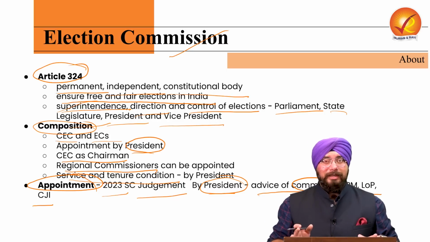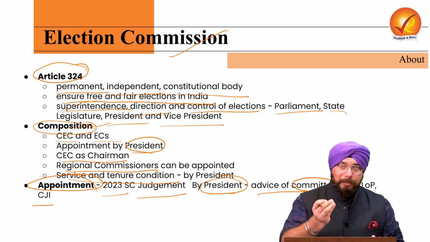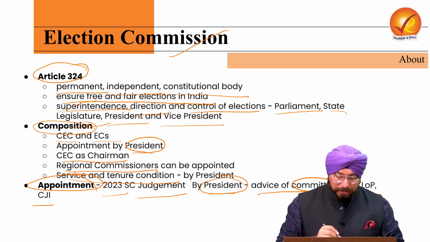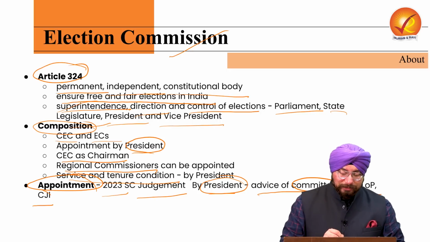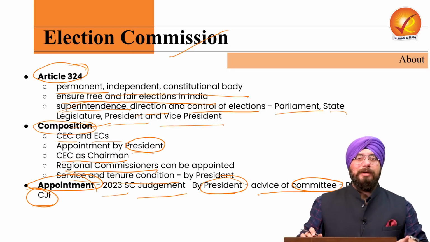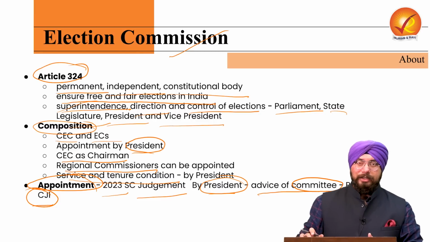Now, but what the government has done, it has tabled a bill in the Rajya Sabha, which basically states that Chief Justice of India will not be involved in the appointment of election commissioner and Chief Election Commissioner. The bill is yet to be passed.